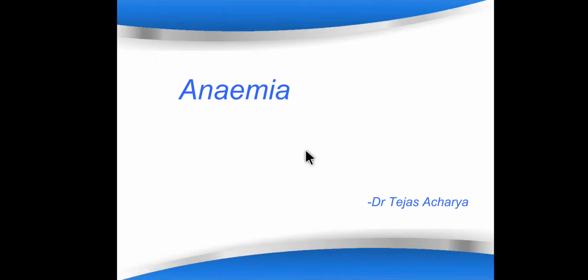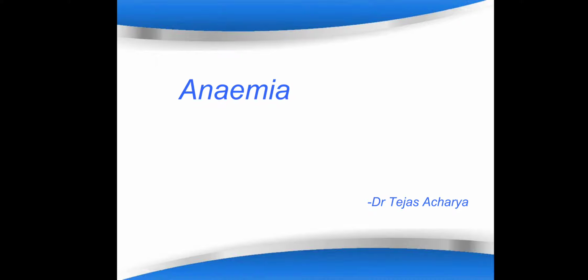You all know what is the definition of anemia. It means decreased level of hemoglobin, or technically we can say it is the imbalance between production and destruction of RBCs. So anemia can occur in various conditions. There are various types of anemias. Anemia can occur due to blood loss. It can occur due to impairment of red blood cell synthesis, or it can occur due to increased destruction of red blood cells. So these are the various types of anemias.